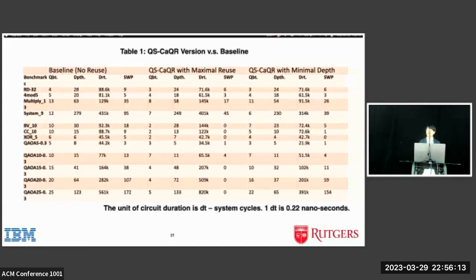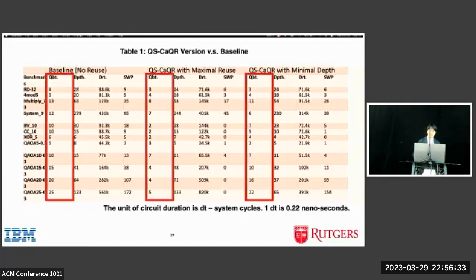First, we compare QSCAR with the baseline. We have two versions of QSCAR. The first version is the maximum reuse version, in which we try to reuse qubits as much as possible. Another version is the minimum depth version. In this version, we compile the circuit with different numbers of qubit reuses and find the minimum depth among the compiled circuits. So first, we compare qubit usage.